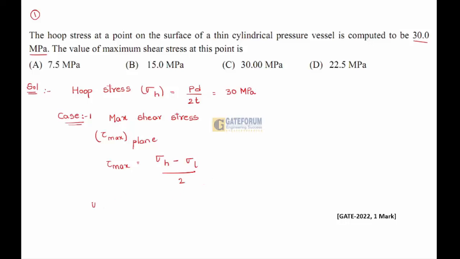Hoop stress is PD by 2T, and longitudinal stress is PD by 4T.